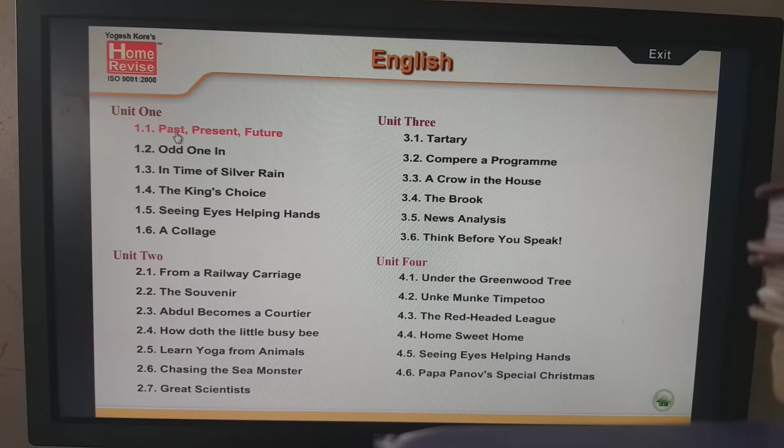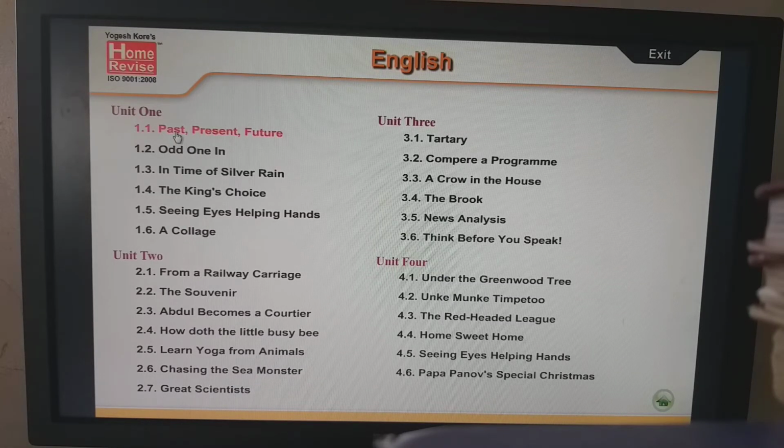In the first session you have already seen that we have completed 1.1 Past, Present, Future, the unit 1 poem. We have already finished the poem, but still I'll give you a short paraphrase type description. The first poem, Past, Present, Future, is in a conversation form between the poetess and a small child. The poetess asked three questions: how was the past, what is the present, and how the future will be. And the child is answering it in a positive way.